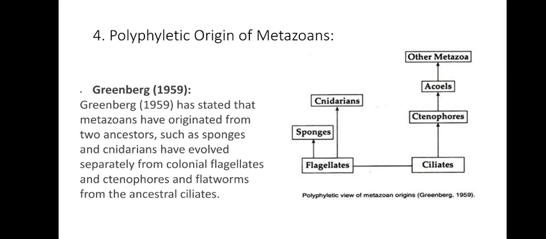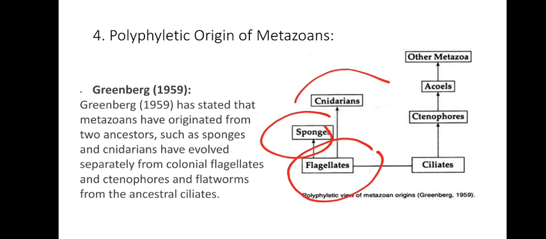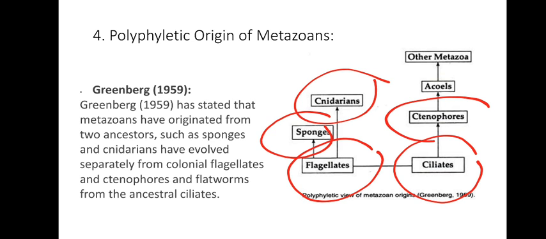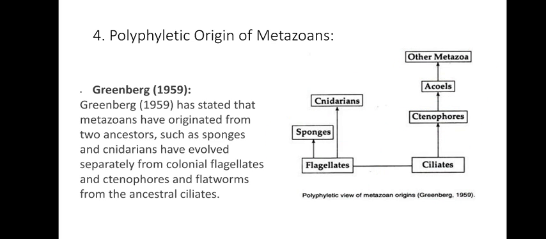Instead, as you can see in the picture, some of the flagellates have given rise to sponges and the cnidarians of the present day, whereas ciliates have given rise to ctenophores, and from the acoels other metazoans have evolved. That is what the polyphyletic origin of metazoa focuses on. So that is about the metazoan concept.